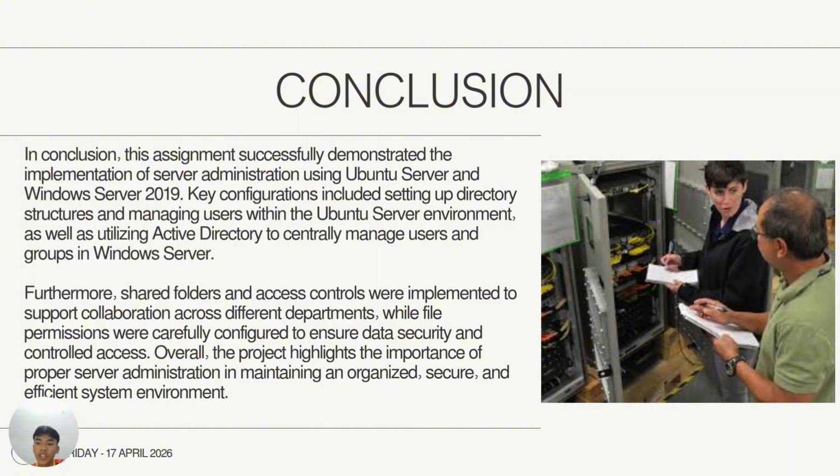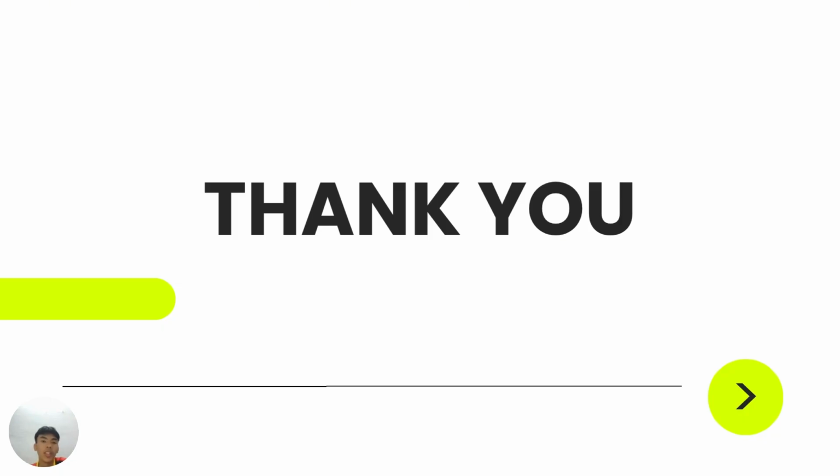Overall, this project shows the importance of proper server management in creating a secure, organized, and efficient system. And that's all for me. Thank you so much.